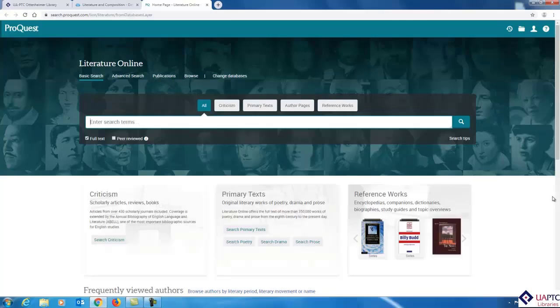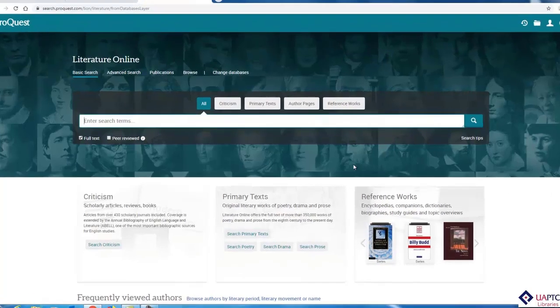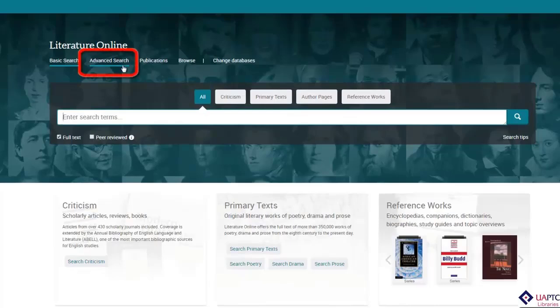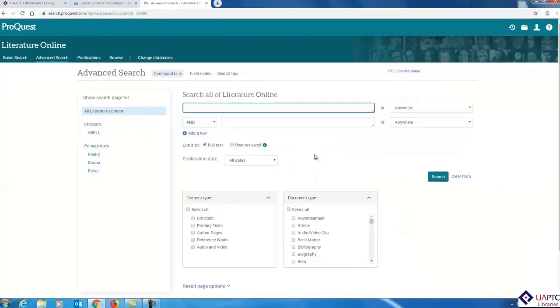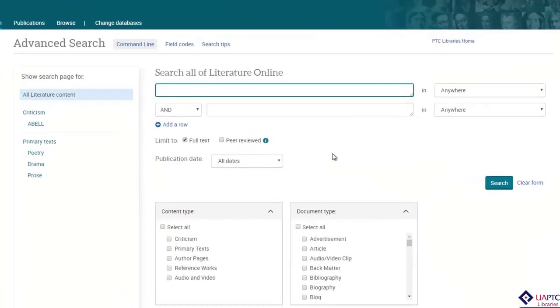You will now see the database's basic search screen. To search for both the title and author of a short story, poem, play, or novel, it is best to use the Advanced Search screen. Click the Advanced Search link to access the Advanced Search options. Let's do a search for the play A Raisin in the Sun by Lorraine Hansberry.